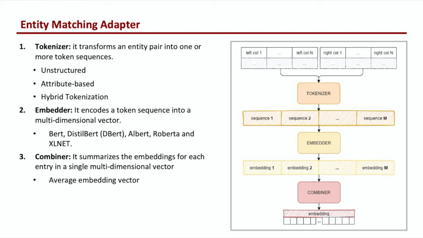The second step, the embedder, encodes a token sequence into a multidimensional vector. In particular, we decided to use pre-trained transformer-based architectures like Bert, DistilBert, Albert, and Roberta. The third step, the combiner, summarizes the embeddings for each entry into a single multidimensional vector. The standard approach experimented with in the paper for performing this task is to calculate an average embedding.